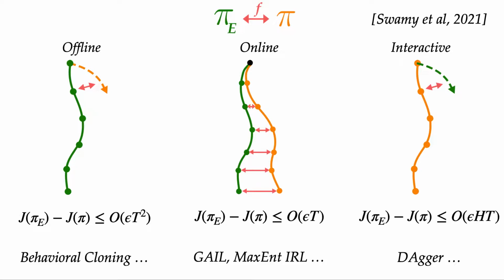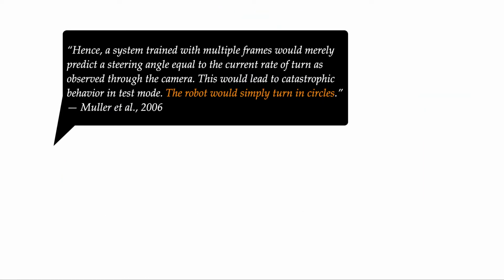You could think of the epsilon term here as a measure of the training error. Now, if we take epsilon to zero, all three of these bounds seem to indicate that we should perform as well as the expert does if we have no training error. Unfortunately, in the real world, this often isn't the case.